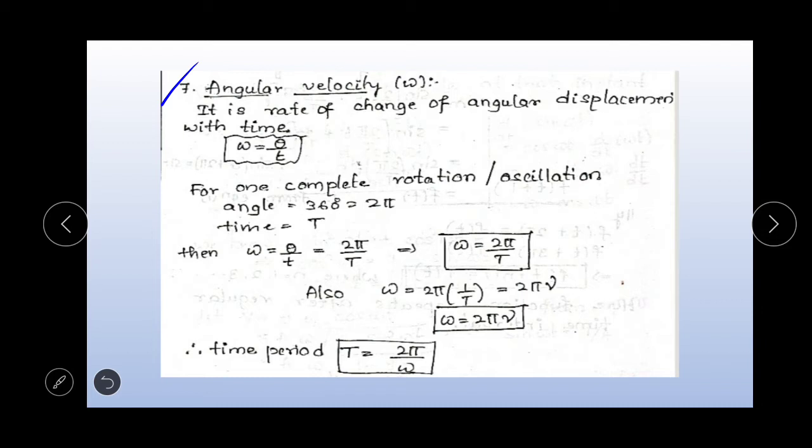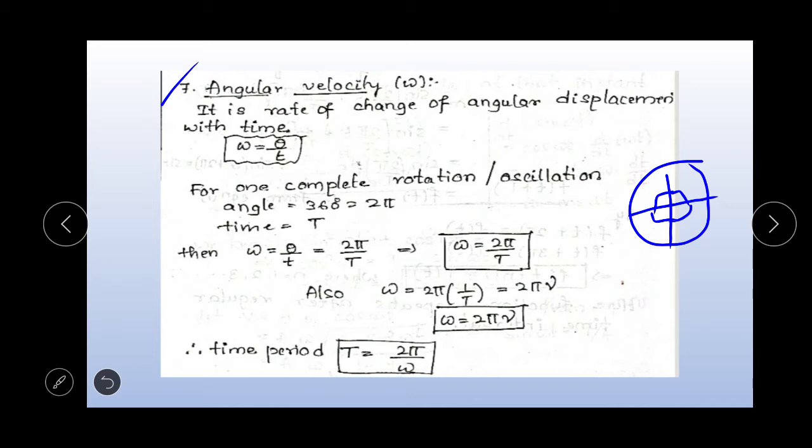One complete rotation means completing a circular path. In a circular path, this is 90 degrees, this is 180 degrees, this is 270 degrees, and finally for a complete circular path the angle is 360 degrees.